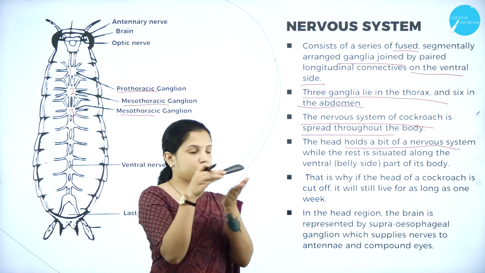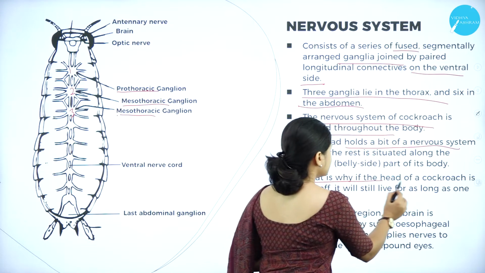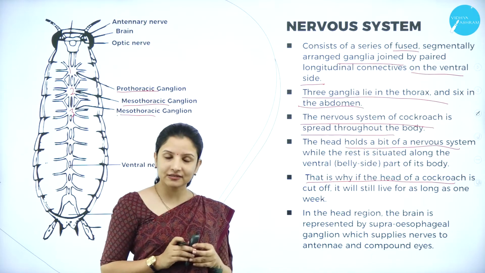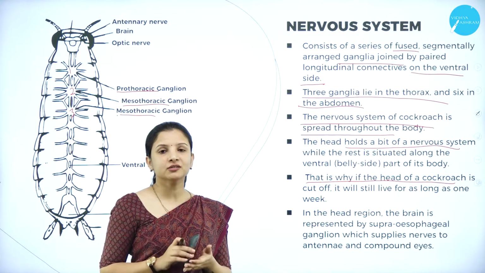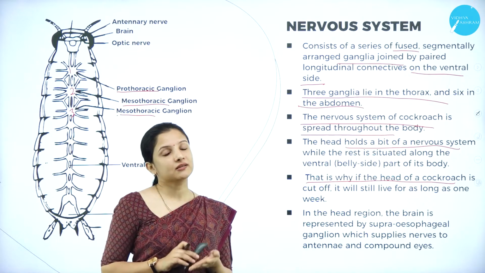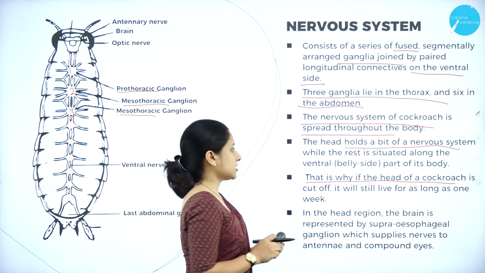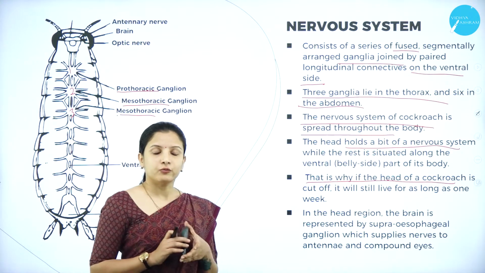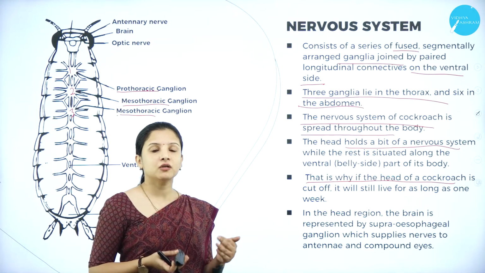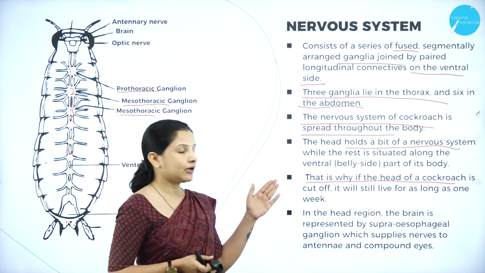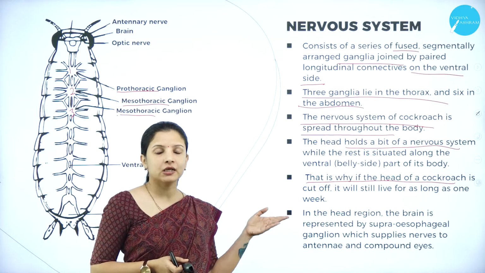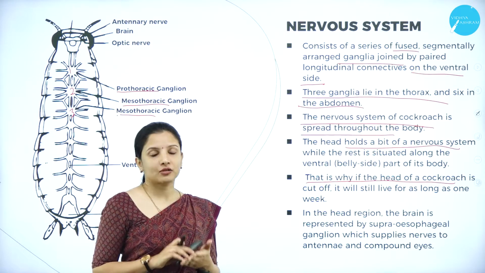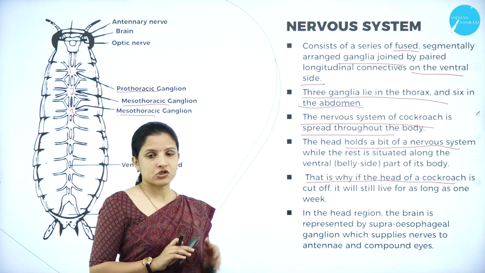So this is the belly side of the cockroach, and that is why, even if the head of the cockroach is cut off, the cockroach can still live for several weeks. Why? Because the majority of the nervous system is present in the thoracic and the abdominal region. So that is one of the peculiar characteristics of the cockroach. Why can a cockroach survive without its head for a few weeks, especially up to a week? It is because the majority of the nervous system in a cockroach is present in the thoracic and the abdominal region. That is why.